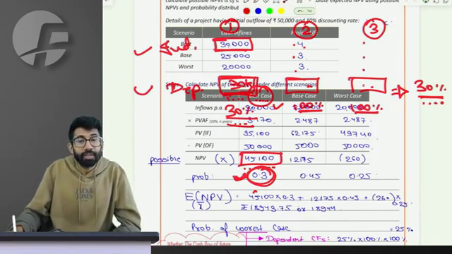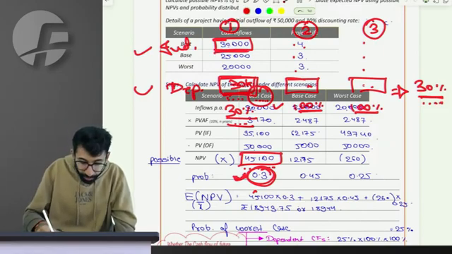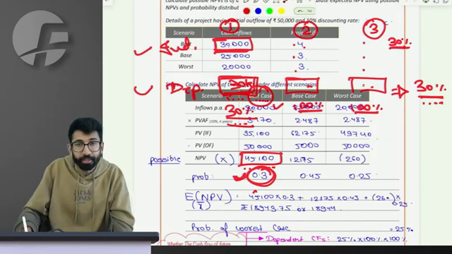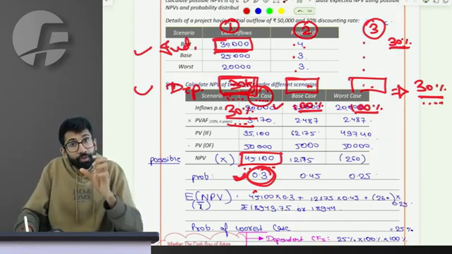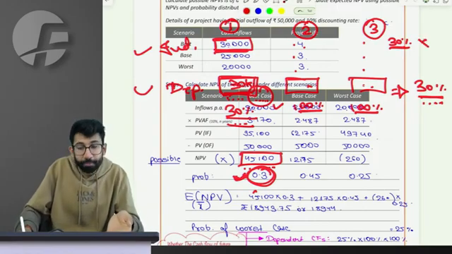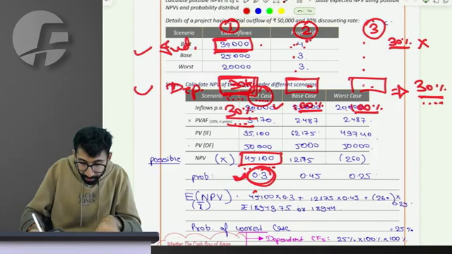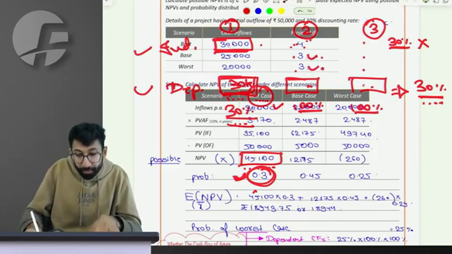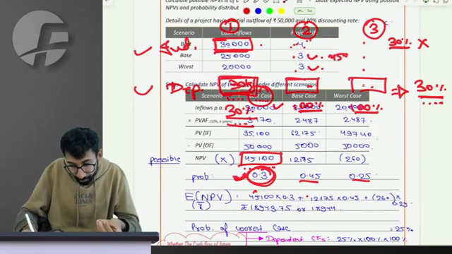However, if the cash flows are independent, then what do we say? We say that in the first year the cash flow will be 30,000, has 30% chance. In the second year, I have only again 30% probability to get 30,000, because in the second year there are other two cash flows as well which I can generate, with the possibility of 45 and 25%.